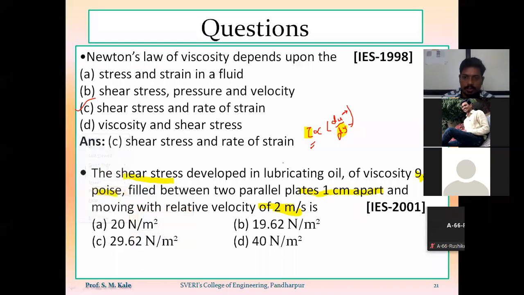So how to solve this question? Based on Newton's law of viscosity, tau is directly proportional to du by dy. So tau is equal to mu into du by dy. By using this formula, you have to solve this question. Here you have to find the value of tau, which is nothing but shear stress. For that purpose, they have provided the value of mu, which is dynamic viscosity.